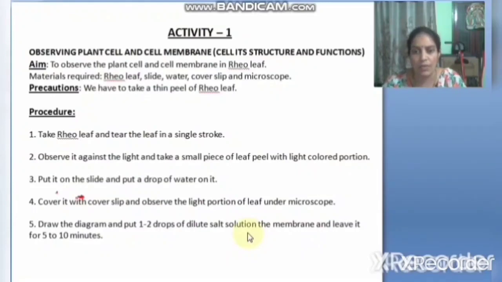After observation, we should draw the diagram of the cell. Next, we should keep 1 to 2 drops of dilute salt solution on the membrane and leave it for 5 to 10 minutes. You have already learned about osmosis.